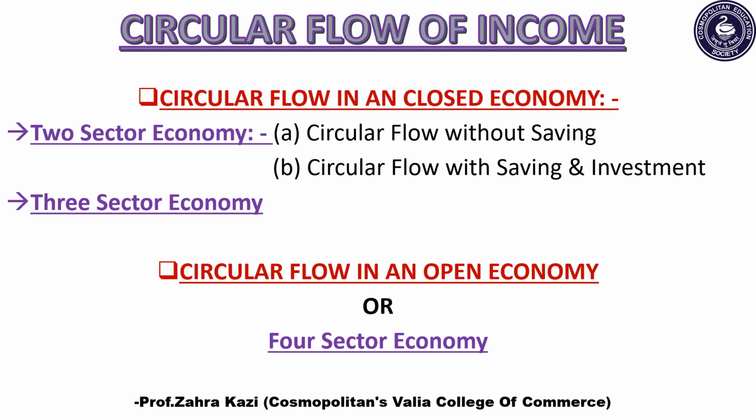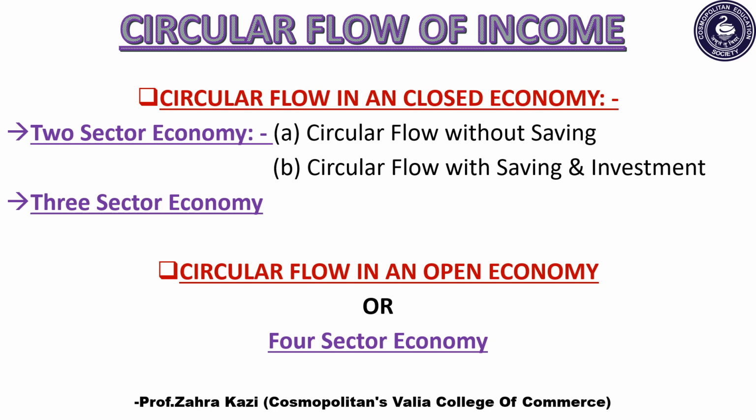Our entire topic of circular flow of income is broadly classified into two categories. One, circular flow in a closed economy, and second, circular flow in an open economy, which is also called a four-sector economy. Circular flow in a closed economy is further divided into two parts.